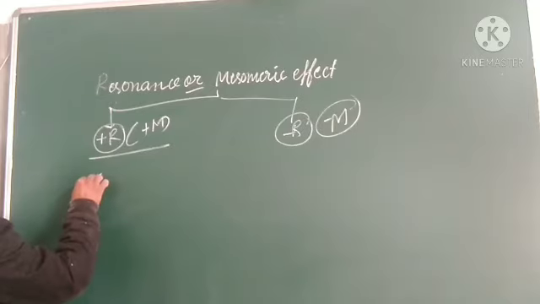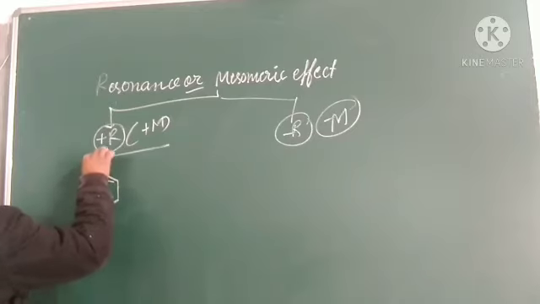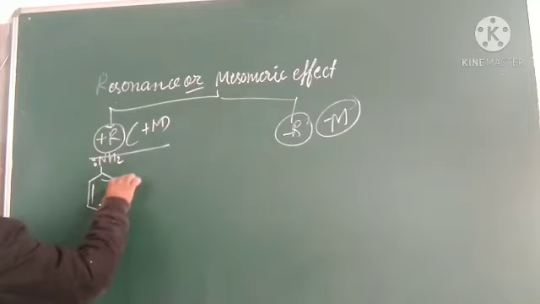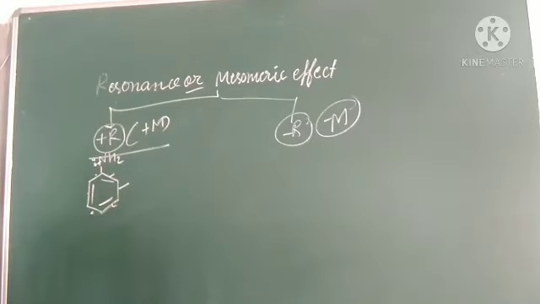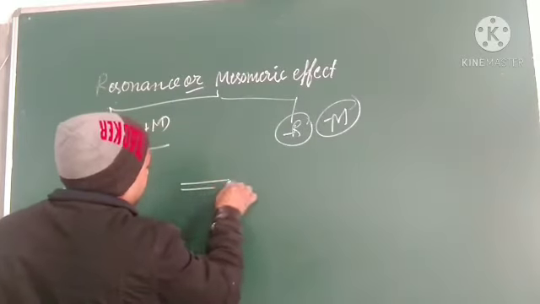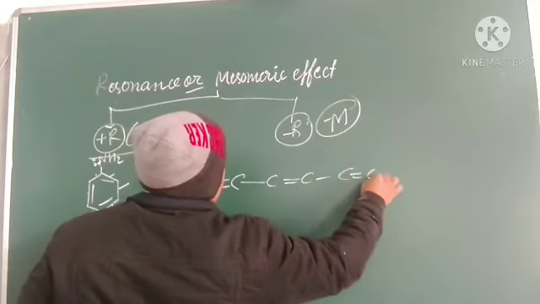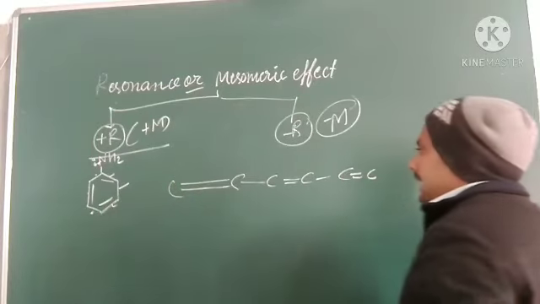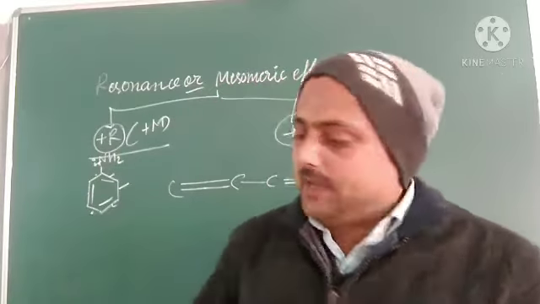So I am writing this here to see. We can write like this: double bond, single bond, double bond, single bond, and here double bond, single bond, double bond, and single bond. These are alternate, alternate is like this, double bond, like this, like this. And if a lone pair is also there, that can also be included as conjugation.